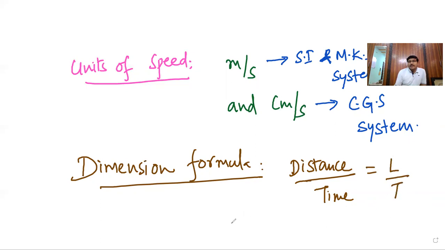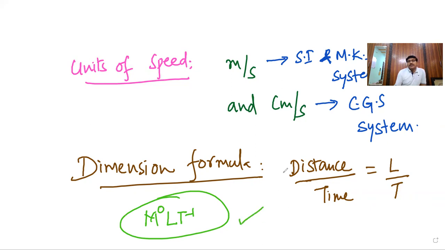So L by t means M to the power of 0, since there is no M term, L, T to the power of minus 1. If it goes in the numerator side, it is T minus 1. This is the dimension formula for speed. Clear?